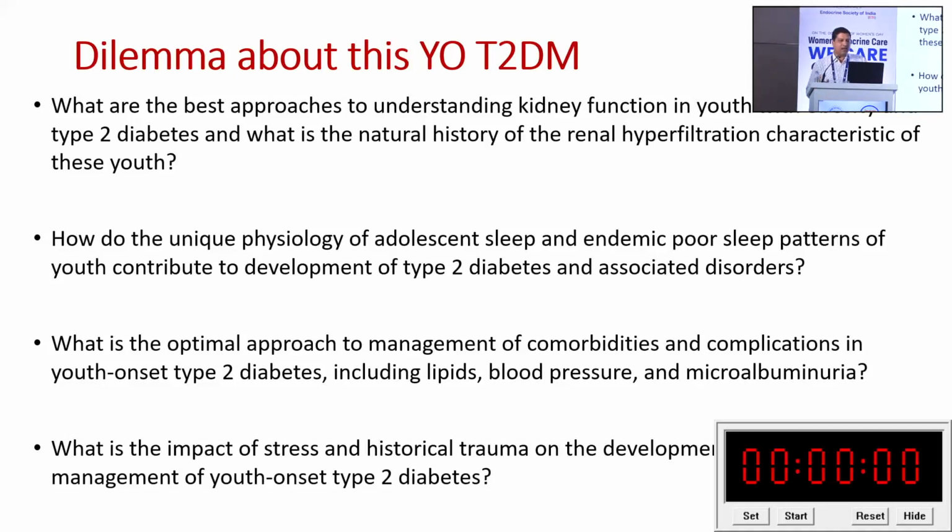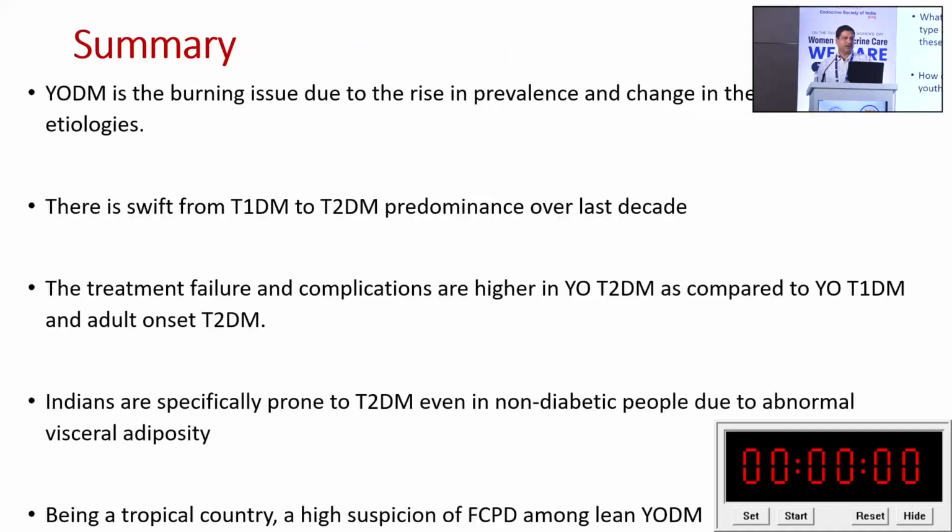And then the optimal approach to management of comorbidities, like if someone is developing dyslipidemia, higher blood pressure, microalbuminuria, whether these drugs are applicable to those groups or not, that is still debatable. Again, whether the impact of stress and history of trauma has any role, we also don't know, it's still debatable.